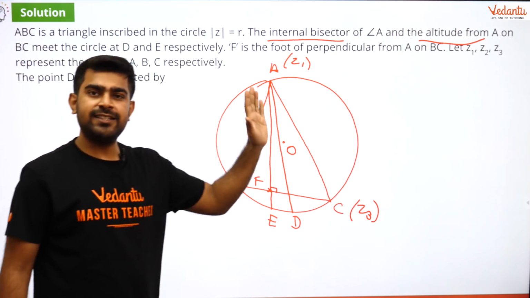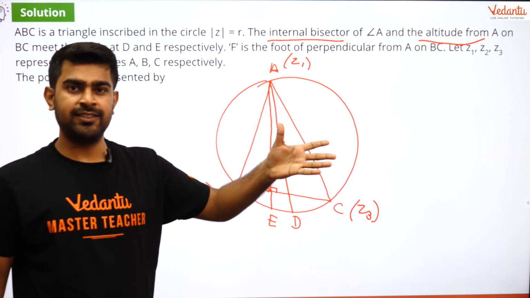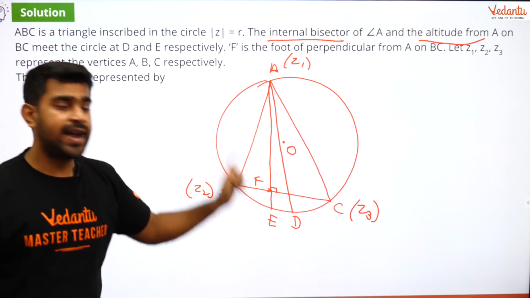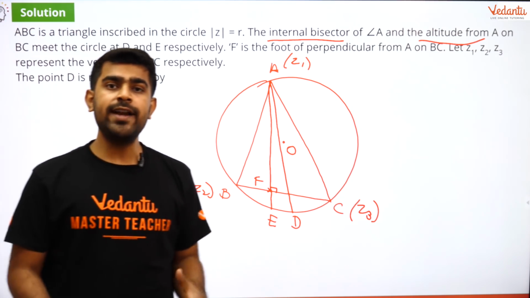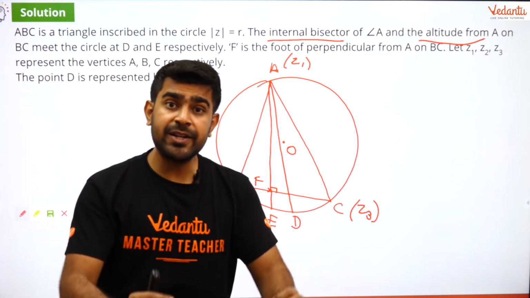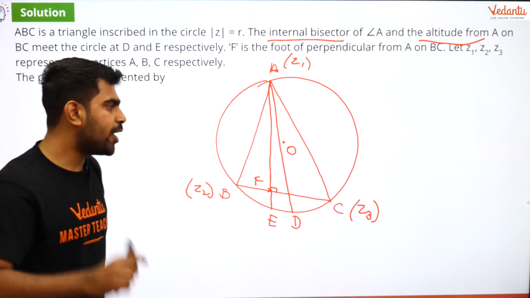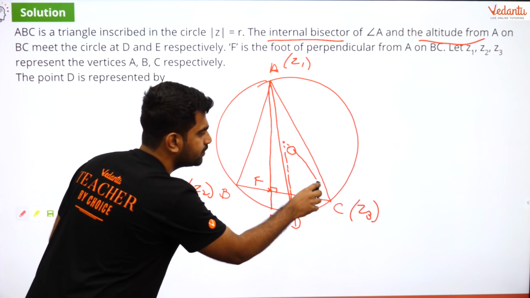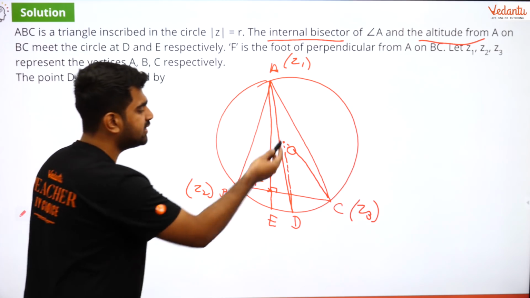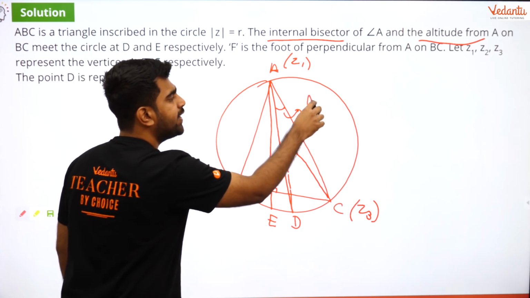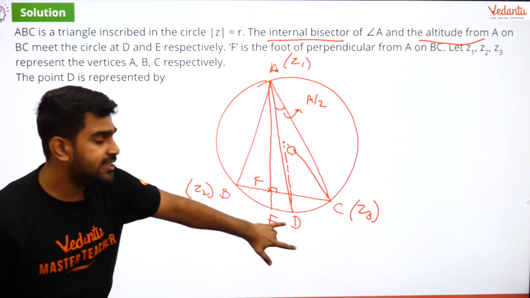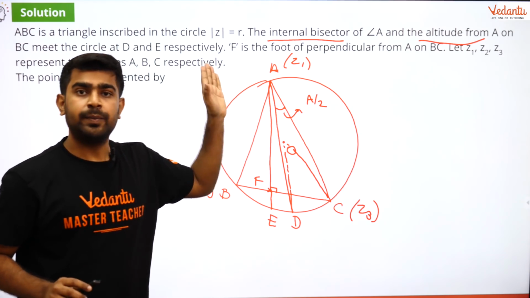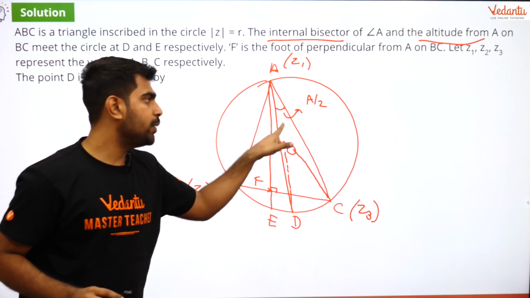So here, definitely this question is based on the concept of rotation. And why do I need rotation? Let us have a look at it. Okay guys, so now the first question is what? Find the point D. I need to find out what is the complex number representing my D. Got it? So for that, watch carefully, I will join O to D and O to C. Okay, so guys, what is this angle? This angle is A by 2, because AD is the angle bisector. If AD is the angle bisector, then AD will bisect the angle of A. So this will be A by 2.